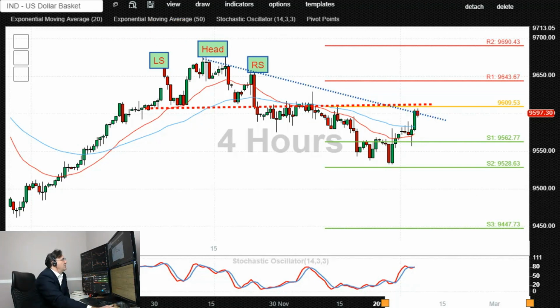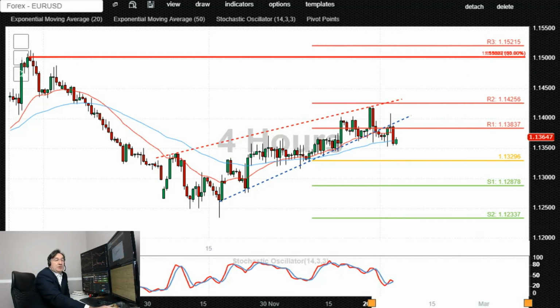Now let's take a look at euro dollar. Euro dollar appears to be forming a rising wedge in the 4 hourly, therefore the intraday time frame. The price action appears to be bearish in the end of day time frame. The daily candles are pointing to some selling pressure at the moment and sideways price moving, which is capped by 1.1380. That could also be referred to as a loss of this rising support and then a retest of that level from underneath. So the major level of resistance at the moment is 1.1380.